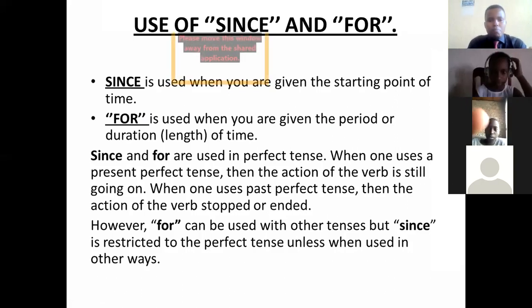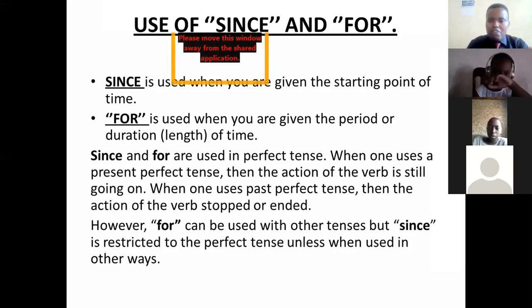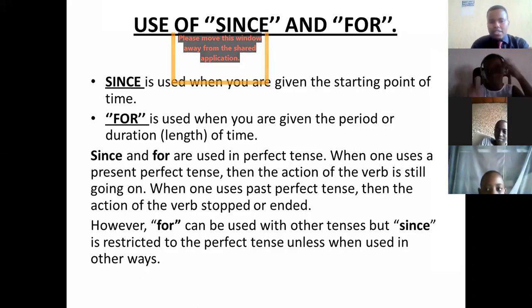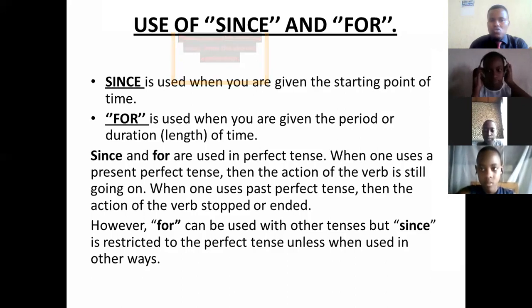Yes, when one uses present perfect tense, I mean present perfect continuous tense. When you want to use this since, sometimes you can use present perfect continuous tense. We want to show the action which is still going on, meaning the action started in the past, but the action is still going on. We are still doing the action.